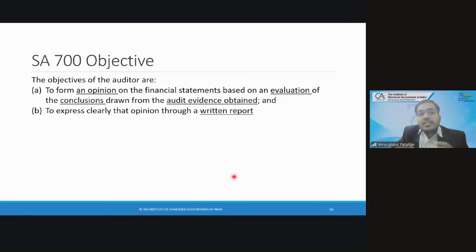So this objective is very important. We will take few more examples so that you will understand this. Based on these 4 statements, the entire 700 series will run. So SS 700 objective, understanding of SS 700 objective is very, very important.